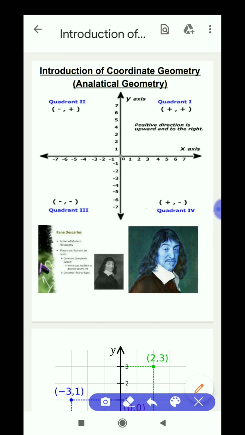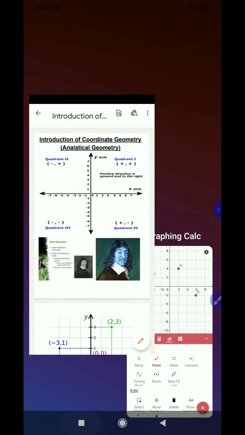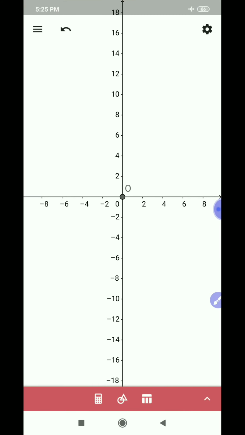So, in the name of René Descartes, we call this plane a Cartesian plane, and we consider René Descartes the father of plane geometry. He is a great philosopher and German mathematician. On his name, we call this plane the Cartesian plane. Here we can plot points. That means we can define each and every point on this plane.